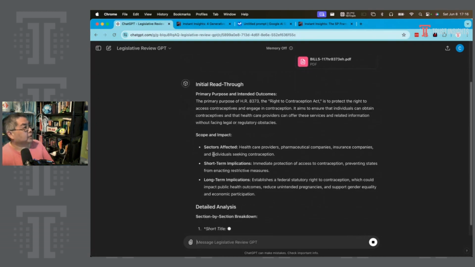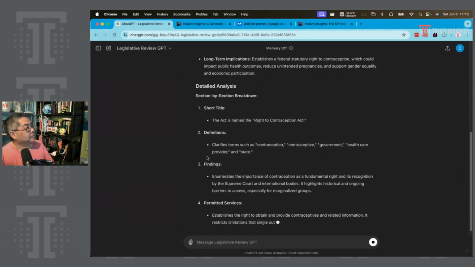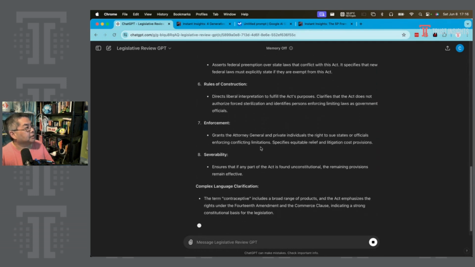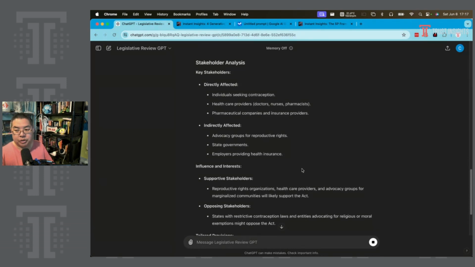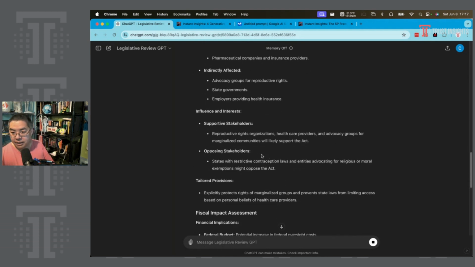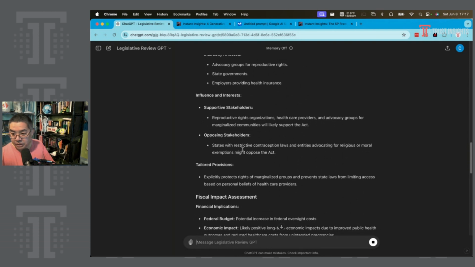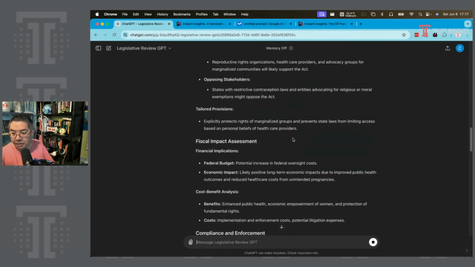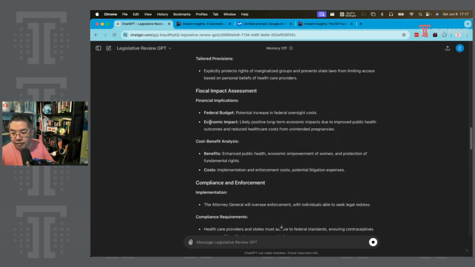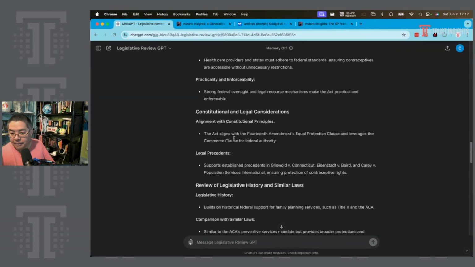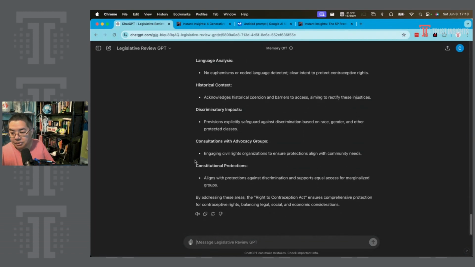Let's look at the scope, sectors affected, detailed analysis, definitions, findings, permitted services, applicability, enforcement. Who is directly affected? Individuals seeking contraception, healthcare providers, pharmaceutical companies; indirectly affected, advocacy groups, state governments, etc. Supportive stakeholders, opposing stakeholders. Tailored provisions explicitly protect the rights of marginalized groups and prevent state laws from limiting access based on personal beliefs of healthcare providers. Financial implications, compliance and enforcement by the Attorney General. Alignment with constitutional and protected classes. Consultation with advocacy groups. So this one comes out clean.